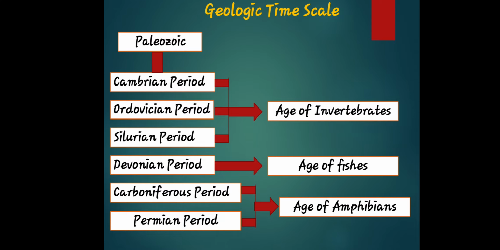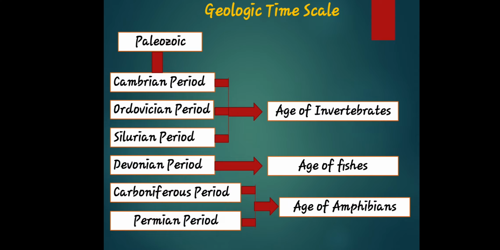So let's discuss it one by one. Okay, let's start with the Paleozoic era. The Paleozoic era is a major interval of geologic time that began 541 million years ago with the Cambrian explosion, an extraordinary diversification of marine animals, and ended about 252 million years ago with the end of the Permian extinction, the greatest extinction event in Earth history.